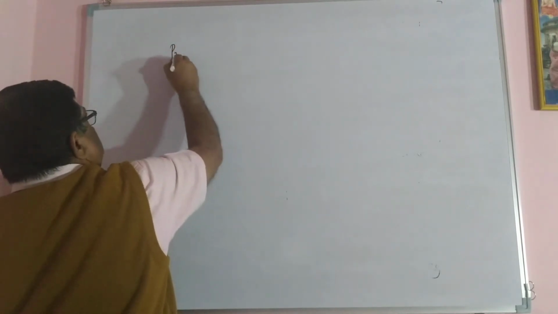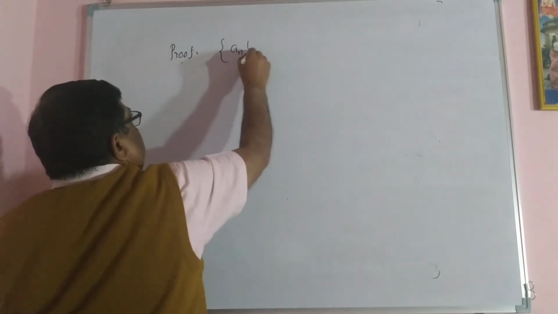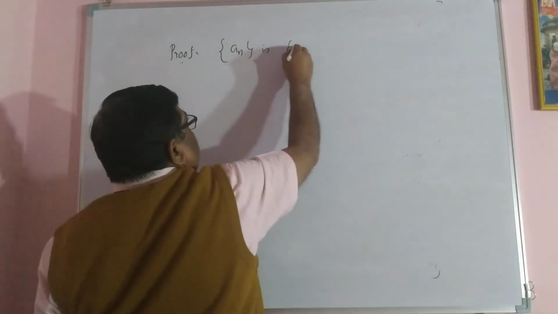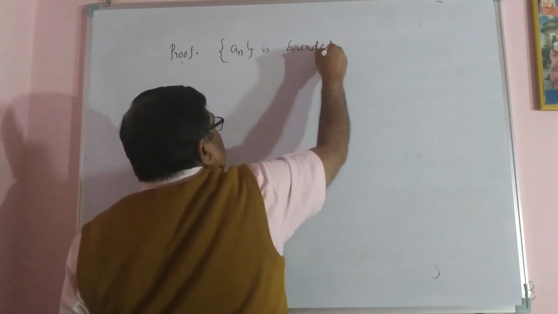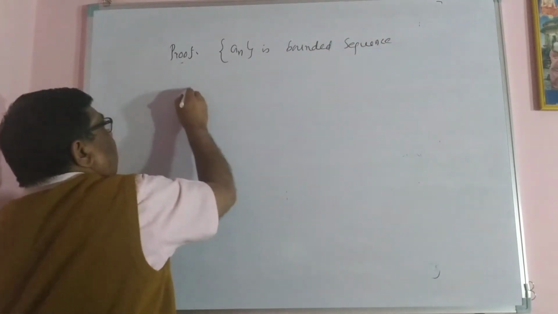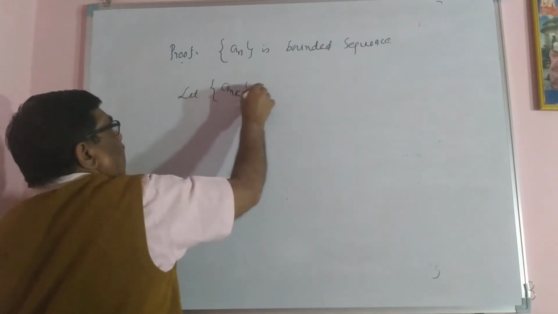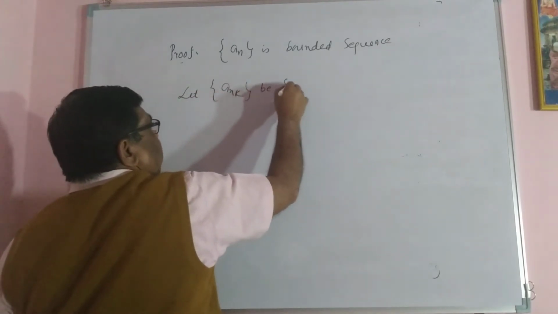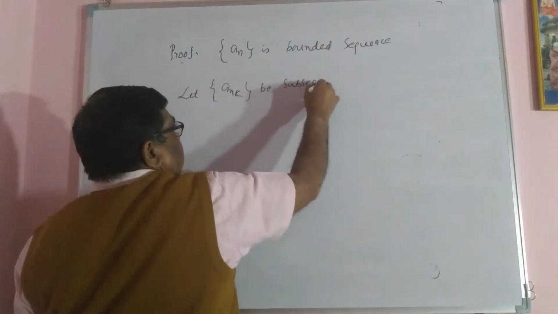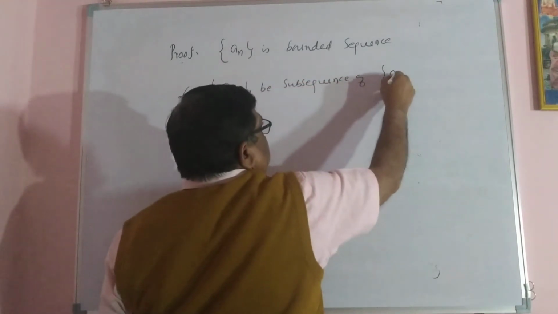So, proof of this. a_n is a bounded sequence. Let a_nk be a subsequence of a_n.